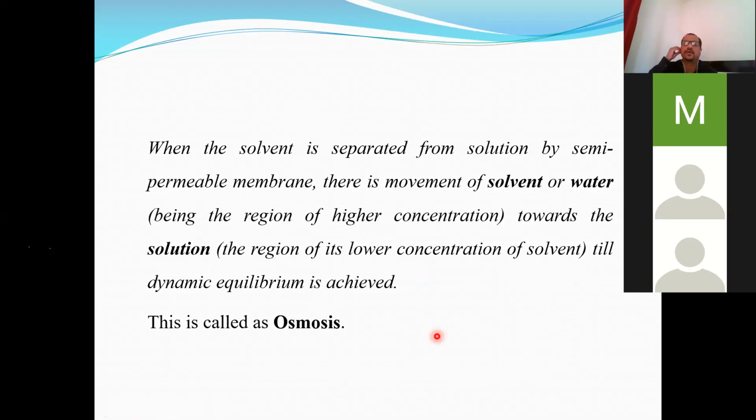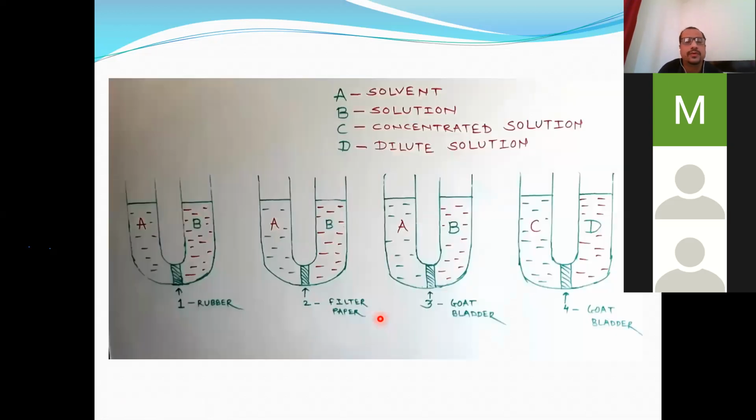See, when solvent is separated from solution by a semi-permeable membrane, there is movement of only water, pure solvent, toward the solution. And why? Because they have higher concentration, and in the solution, the concentration of solvent or water is less. So they move toward the solution from the region of higher concentration to the region of their lower concentration till dynamic equilibrium is achieved. And this is called osmosis. So see here, this is impermeable, this is permeable membrane, and this is semi-permeable membrane separating solvent from the solution.